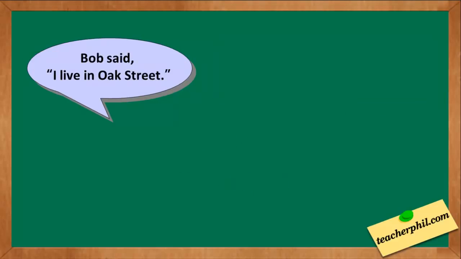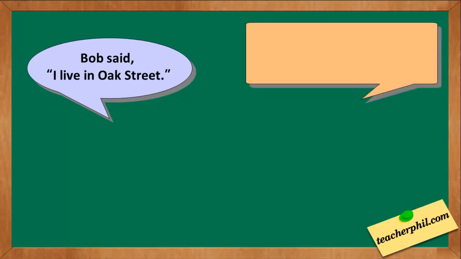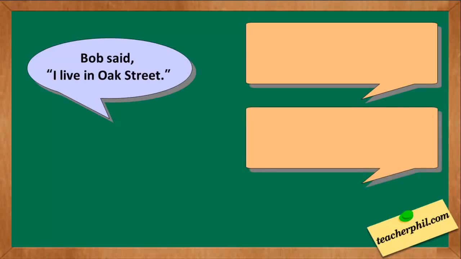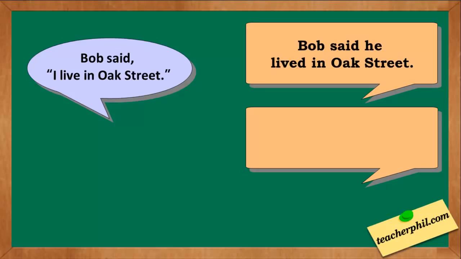The third one: Bob said I live in Oak Street. There are two answers for this. What could it be? The first one: Bob said he lived in Oak Street. The second one: Bob said he lives in Oak Street.